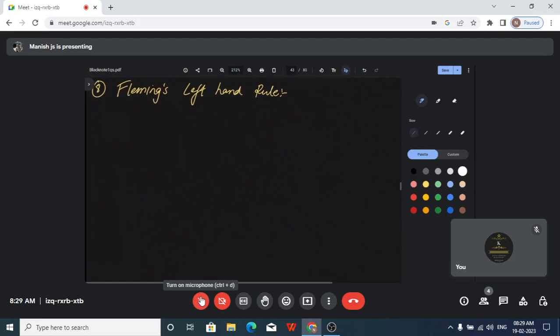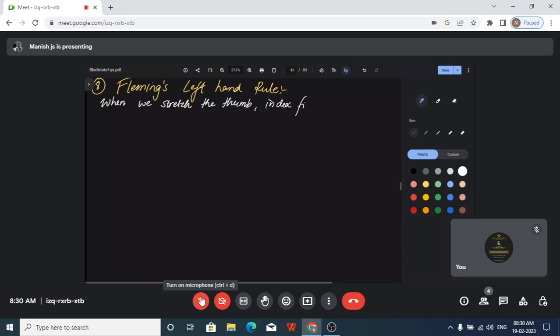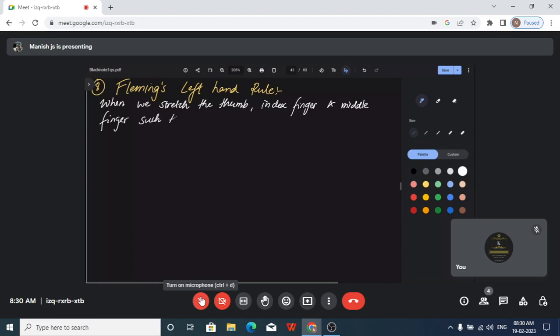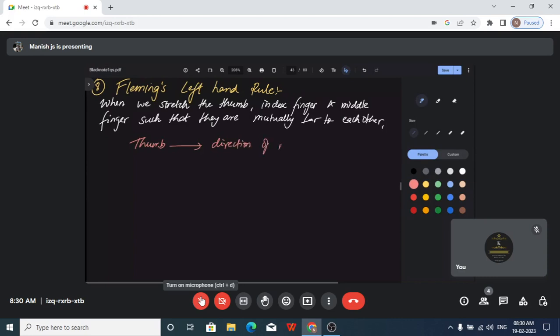Okay, so I will just give you the basic definition. When we stretch the thumb, index finger and middle finger such that they are mutually perpendicular to each other, the thumb indicates force on the conductor. Sorry, direction was the index finger. So the thumb indicates force on the conductor. In the same way, the index finger indicates the direction of magnetic field.